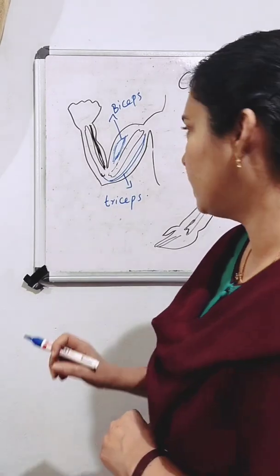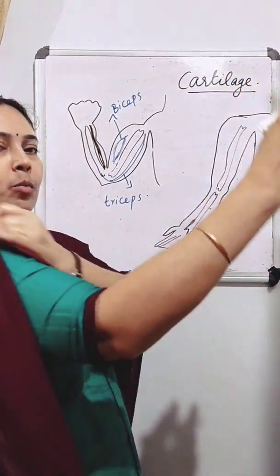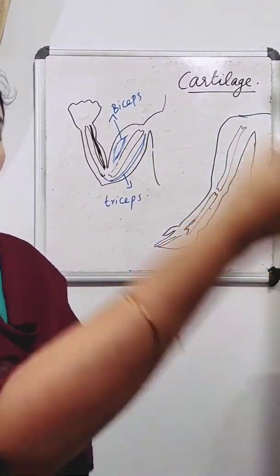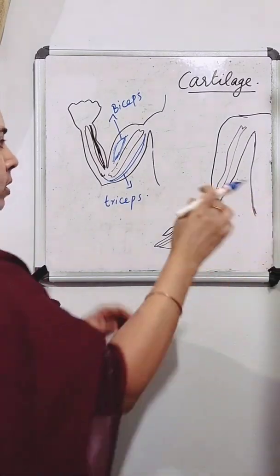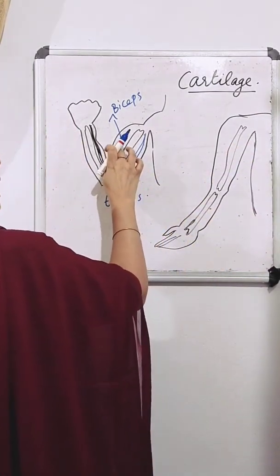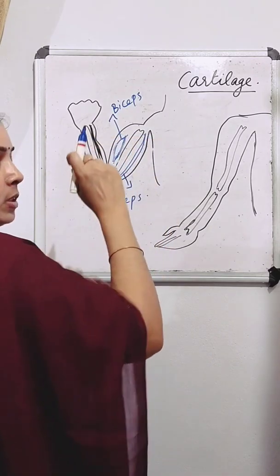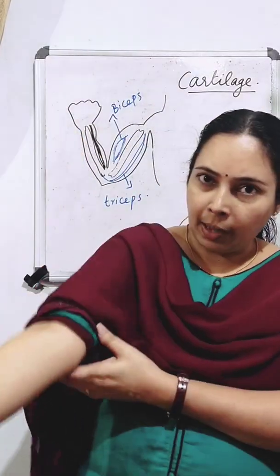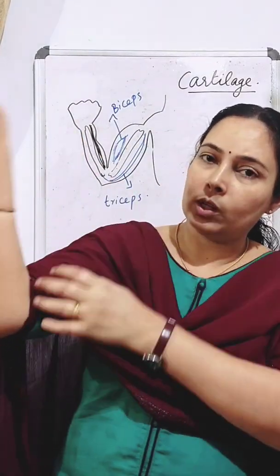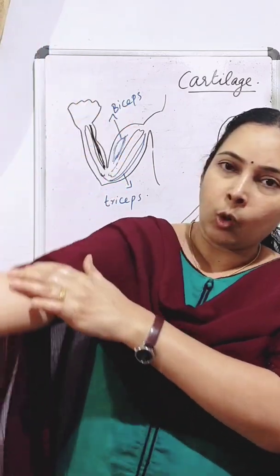Then what happens? Next, we can move our hand backward. So when we move backward, what happens? This muscle can only pull the bone. It cannot push it. So when we bend our hand backward, this muscle is not doing anything. It can only pull, so it helps to bend it like this. It can't push the bone to go backward.